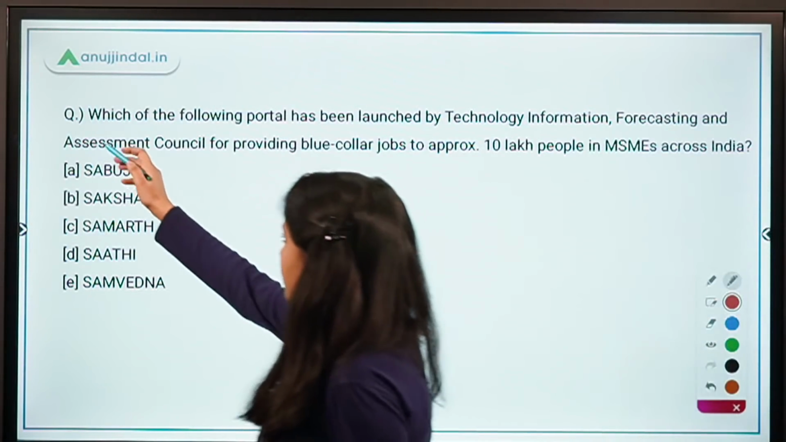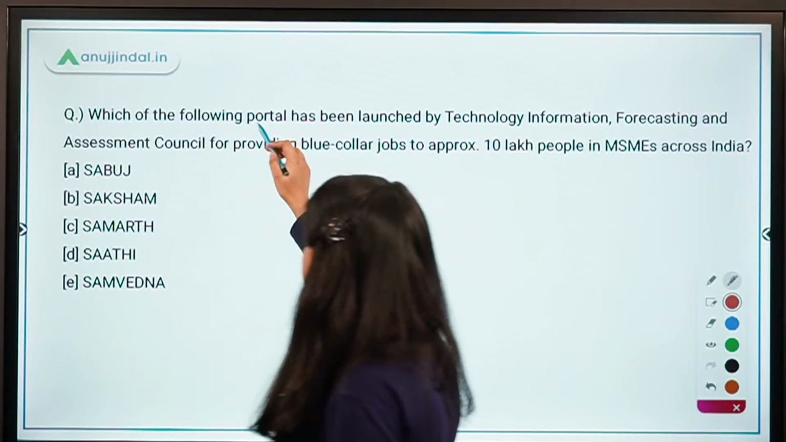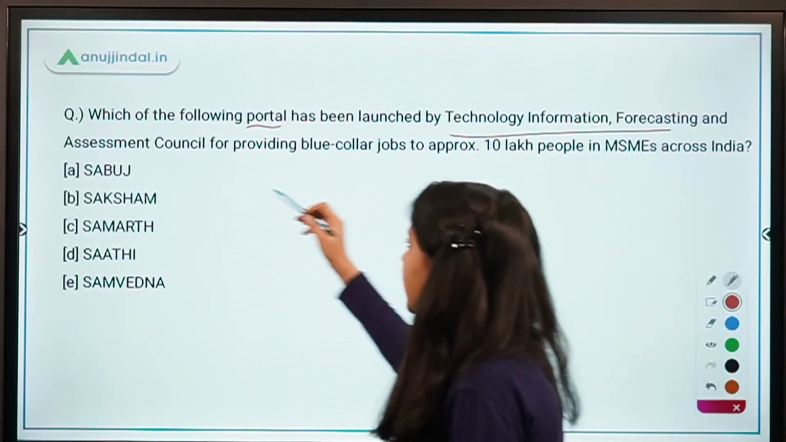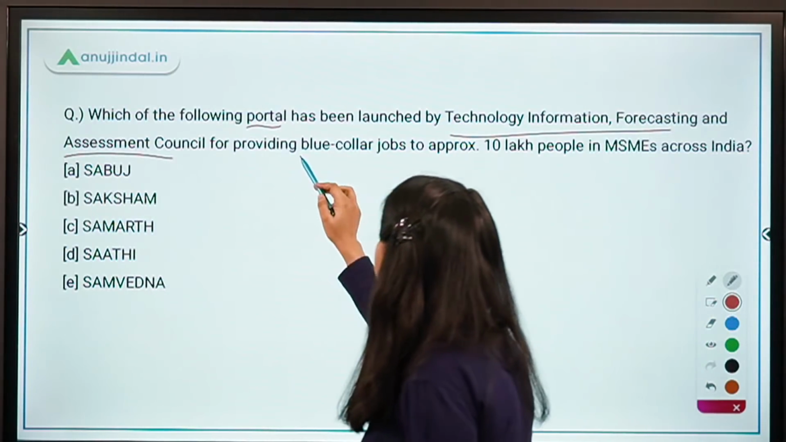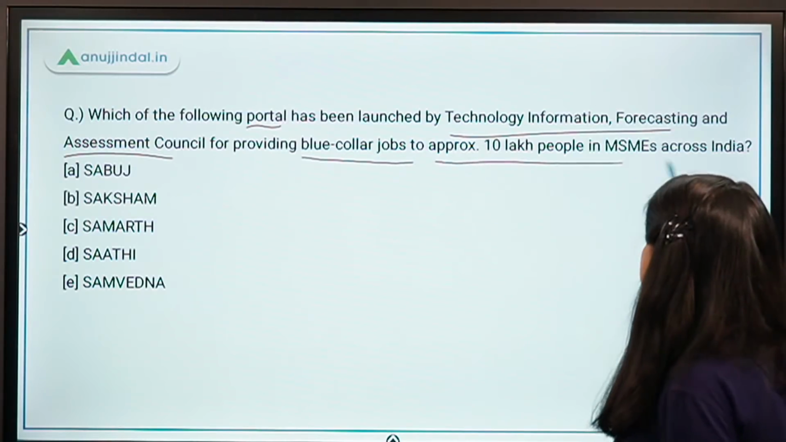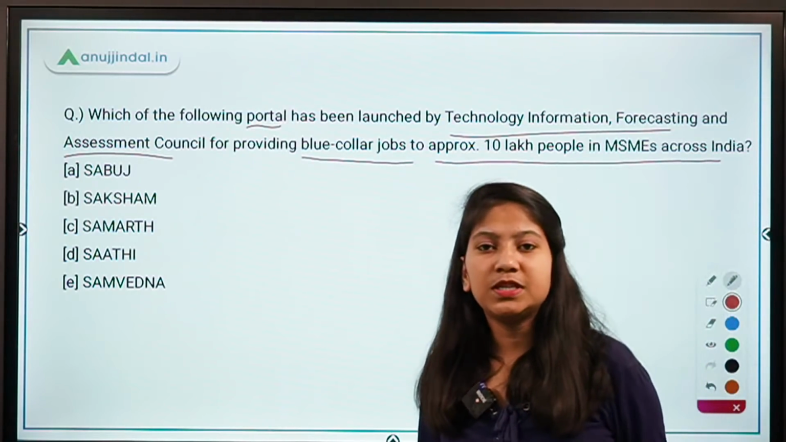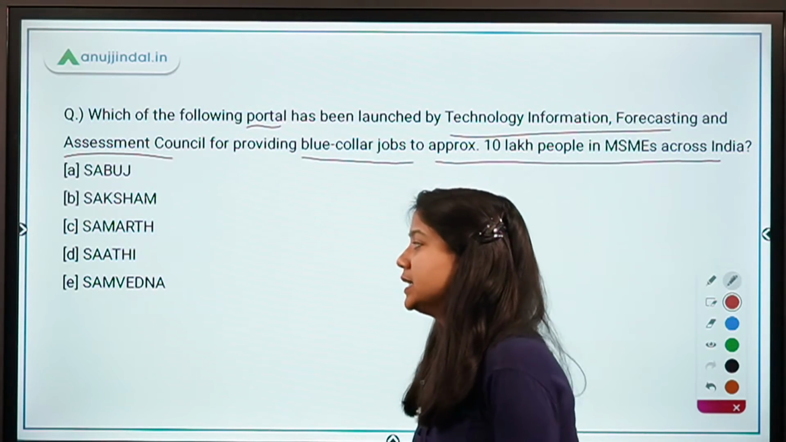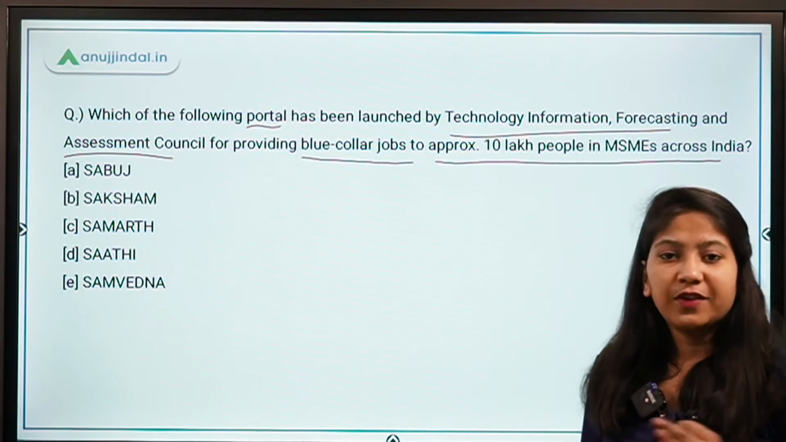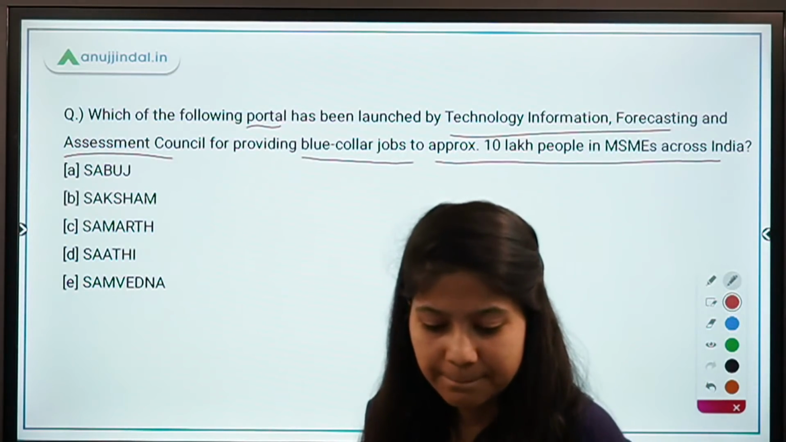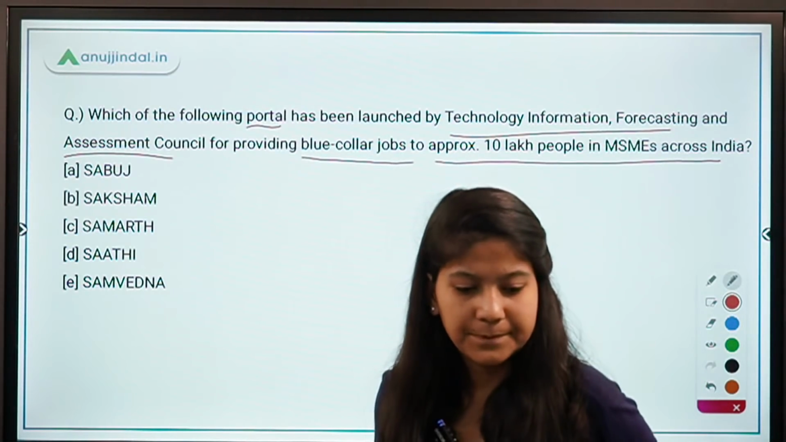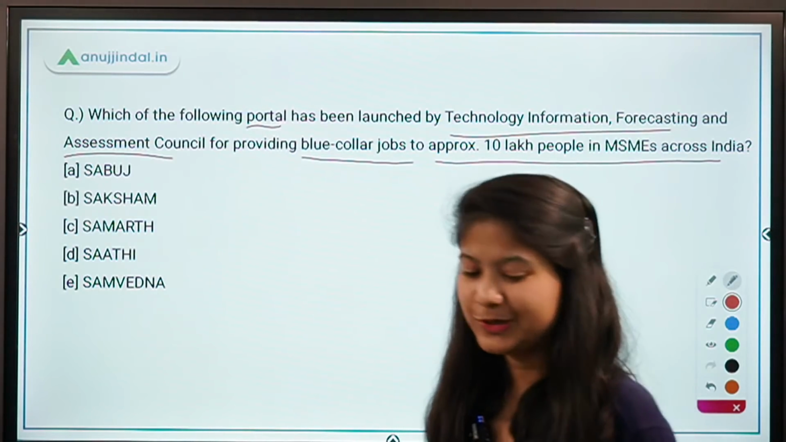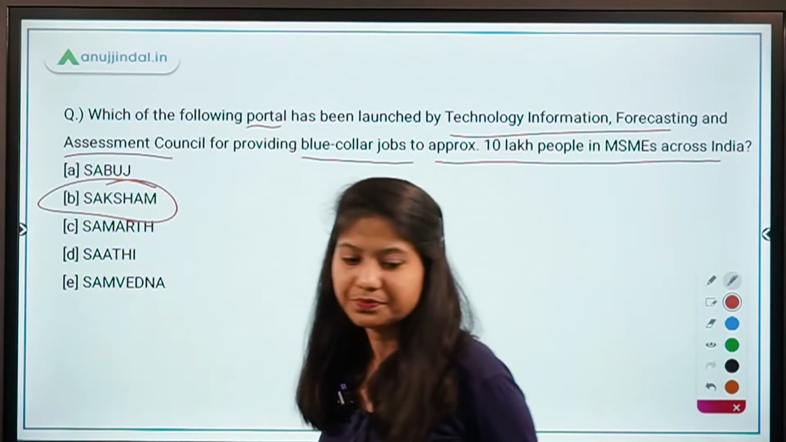Okay. So now we are on our second question. Which of the following portals has been launched by the Technology Information Forecasting and Assessment Council for providing blue-collar jobs to approximately 10 lakh people in MSMEs across India? So you have Saboj, Saksham, Samarth, Sathi and Samvedana. Out of these 5 options, what is the right answer? Absolutely right, it's Saksham.